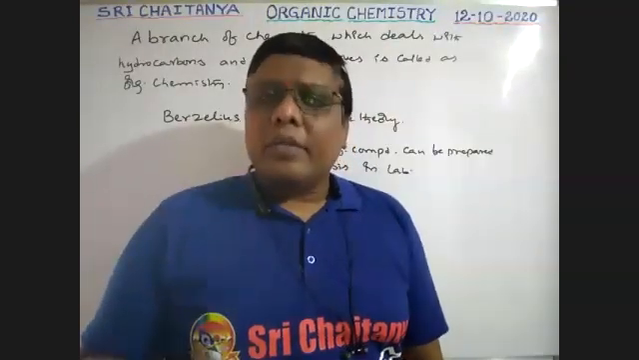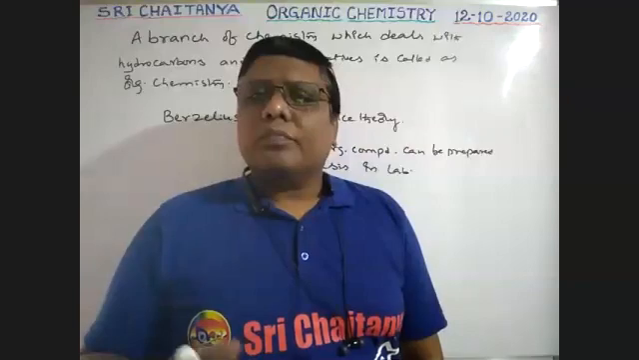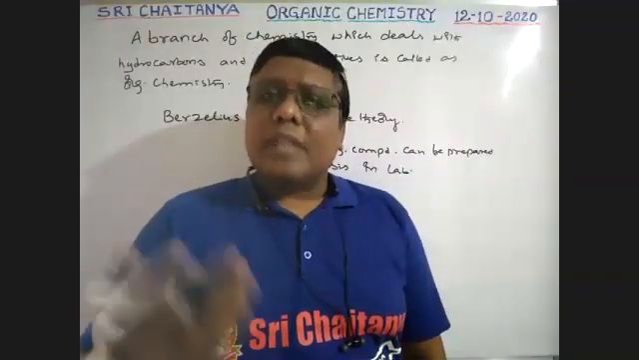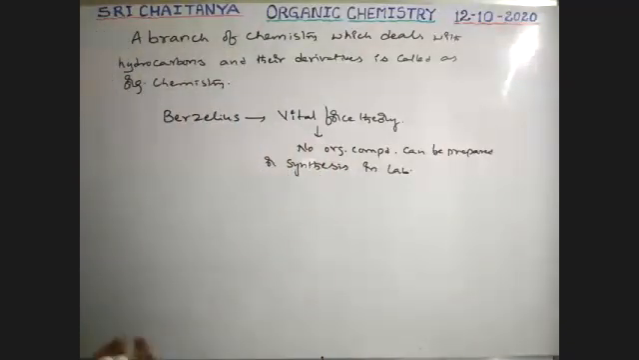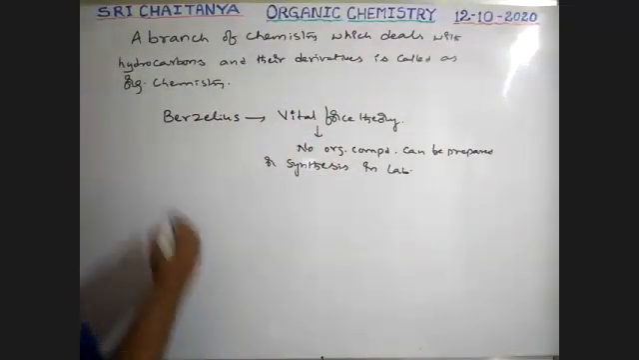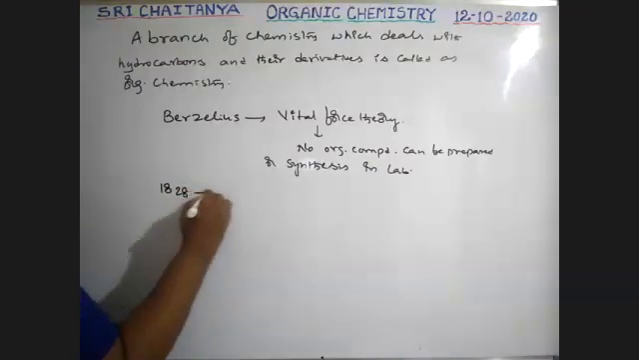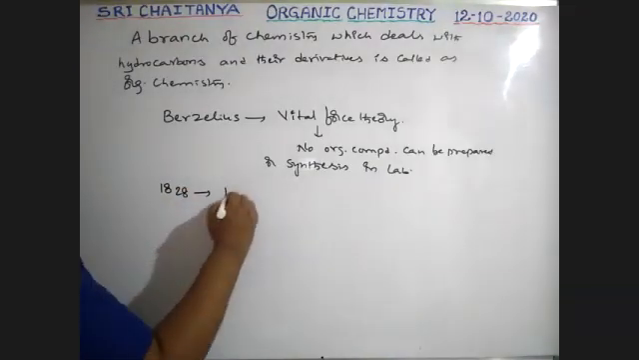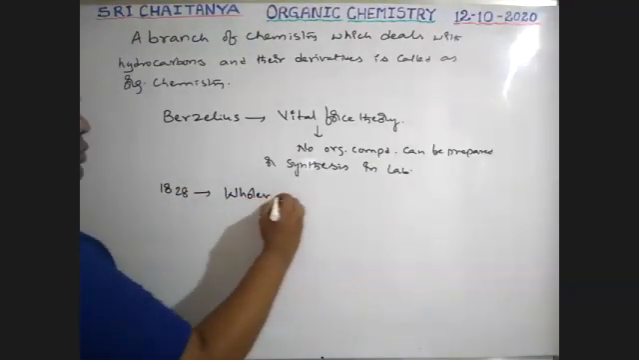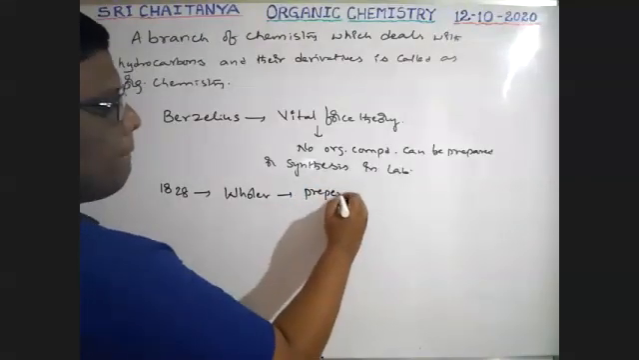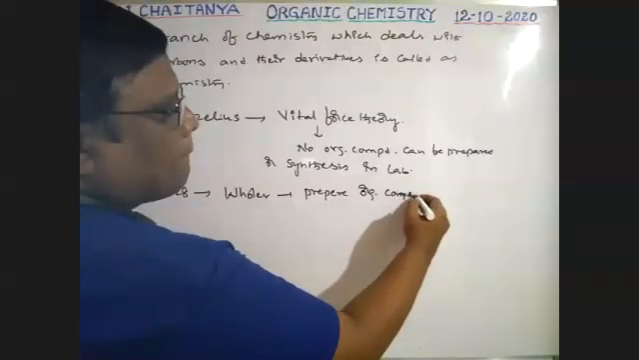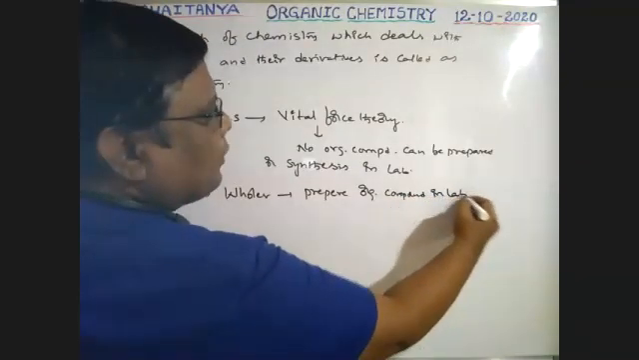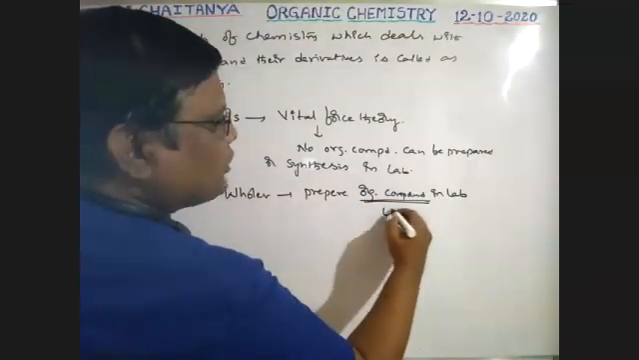Later, research went on. At one time the scientist Wöhler, in 1828, prepared an organic compound in the lab. What is that organic compound? That is urea.